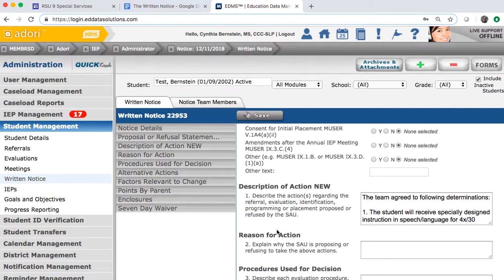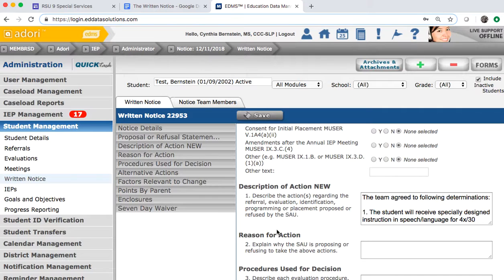If the parent does not agree to waive his or her rights, or the parent does not participate in the meeting, or it's an initial eligibility meeting, the IEP must start 7 days after the parent has had the written notice in his or her hands. Do not write the start date of the IEP in the written notice in these cases.